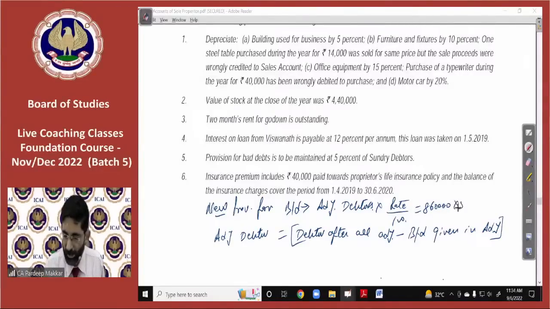Into 5%. So it is 43,000. So this is the amount of provision for bad debts. This is a new provision. How to adjust it? This simple method I would like to give you so that you can easily do it. I have given you the method, provision for bad debts account.